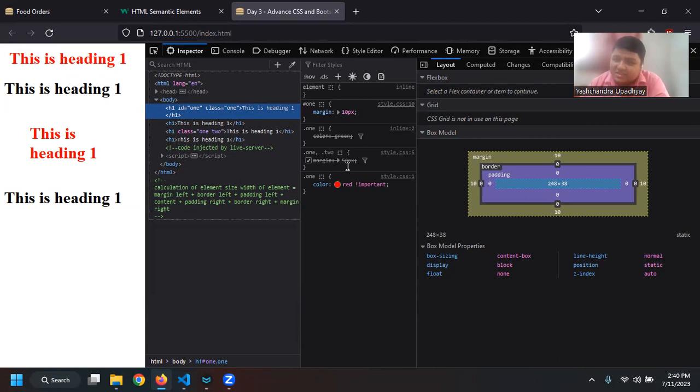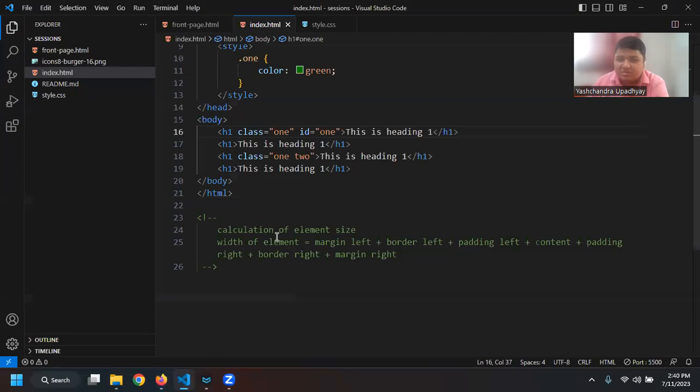So every time the styles.css page is reading something, it will make sure that ID is applied first. But again, important can override even ID, right? So that is why I have said don't use important when it is not necessary. Okay, so I hope now you are clear about what is CSS, what are classes, IDs, and everything.